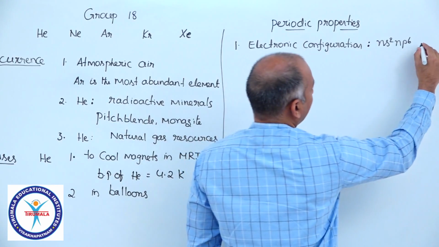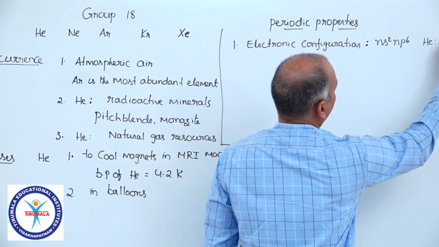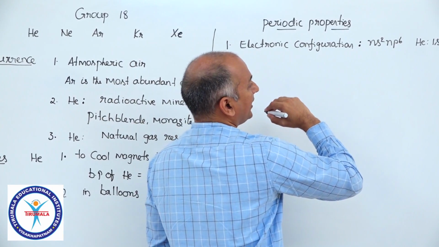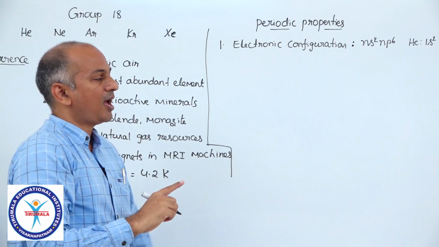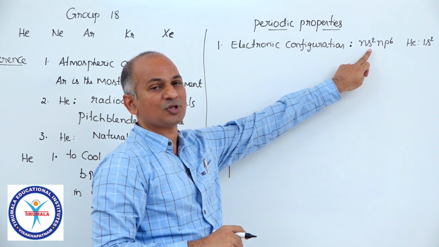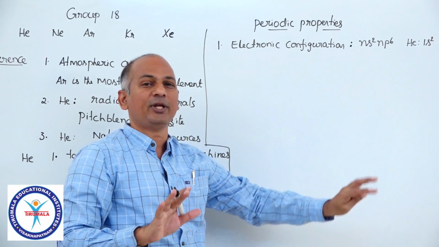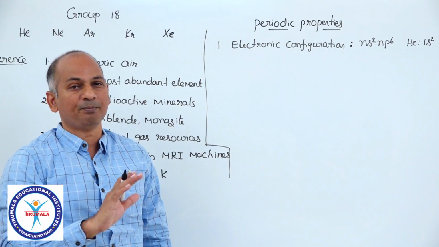Okay, and helium has an electronic configuration of 1s2 because the outermost shell of helium is the first shell itself, so it has 1s2. And all other noble gases have the ns2np6 configuration. So anyway, in all the noble gases including helium, the respective outermost shells are completely filled.